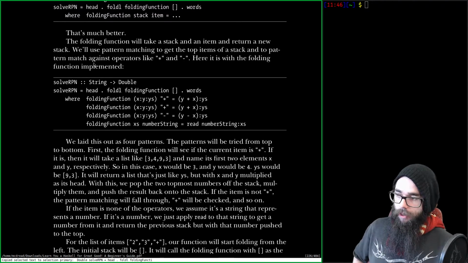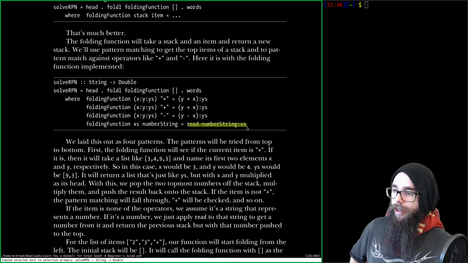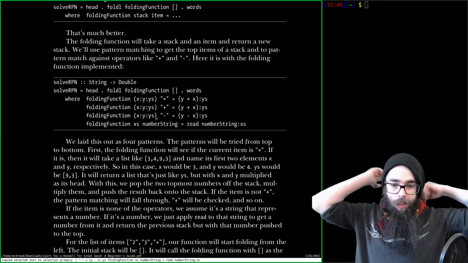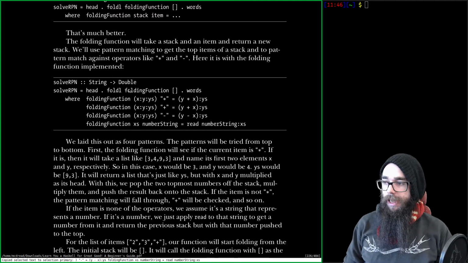That is it, right? They're gonna be doubles. Are they gonna be num type class? No, they're gonna be doubles because of the lazy evaluation. So yeah, when we read the number string XS, they are all gonna be doubles. Yeah, Haskell can figure out how to read it because of the type inference, exactly.